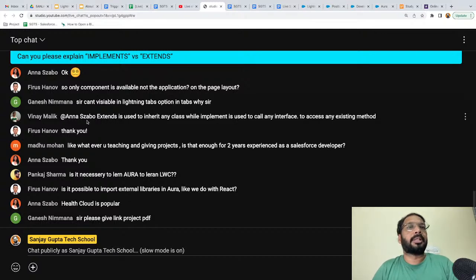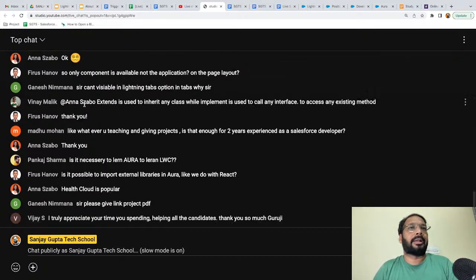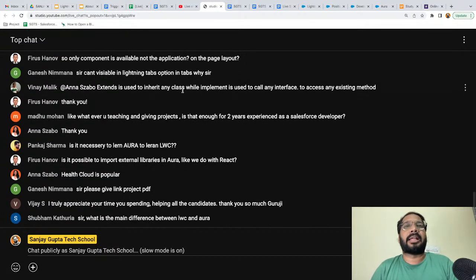Yeah, so Vinay, this is what I explained to Anna, but I think whenever she is able to implement these practically, then only will she be able to understand. Interfaces we implemented in asynchronous Apex, and inheritance we rarely use, but in Lightning Web Components we'll be using inheritance as well.